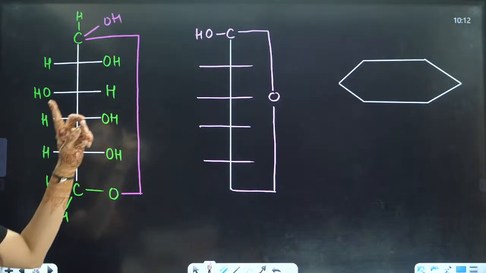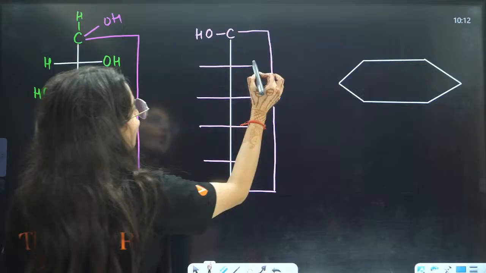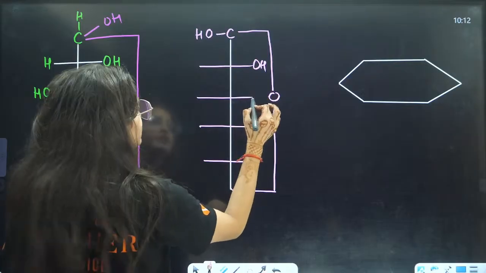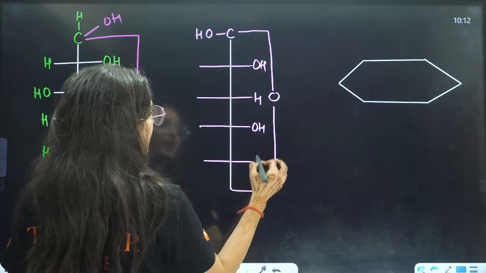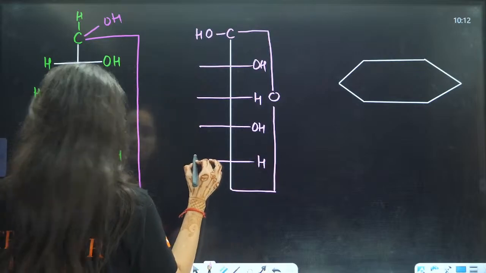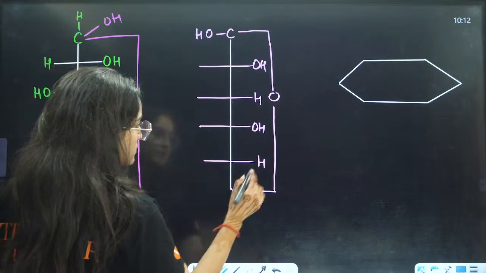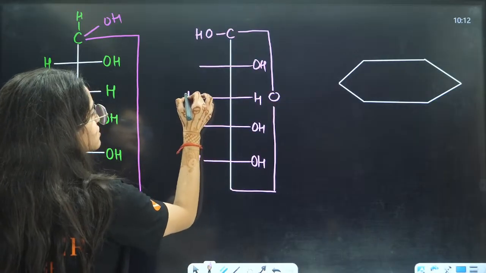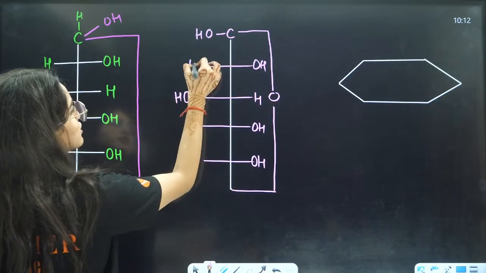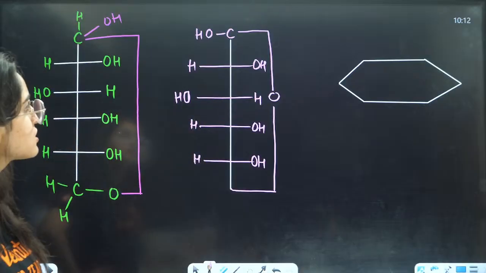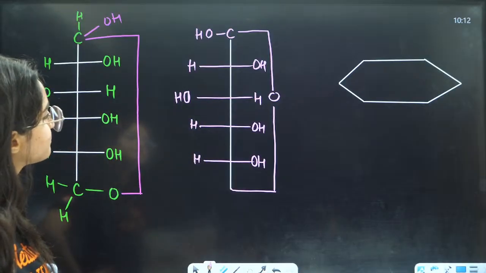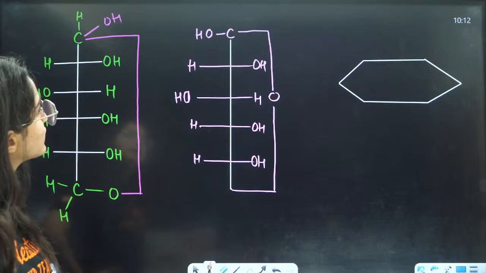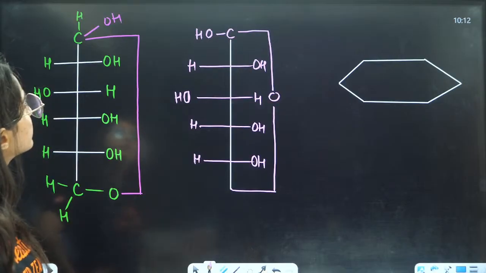So it is OH here, H here, OH, and this is H. This is OH only, right? This is H, this is H, this is OH, and this is H, right? This is how it will be formed.